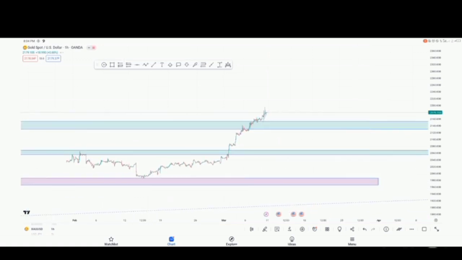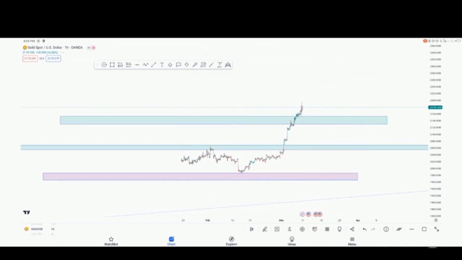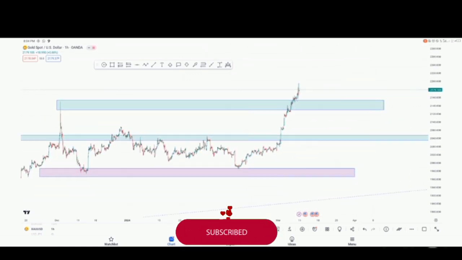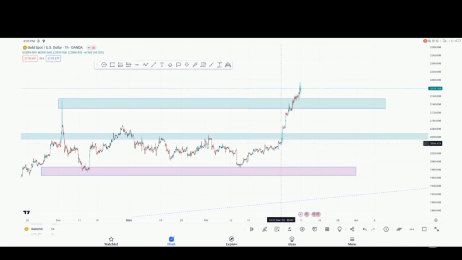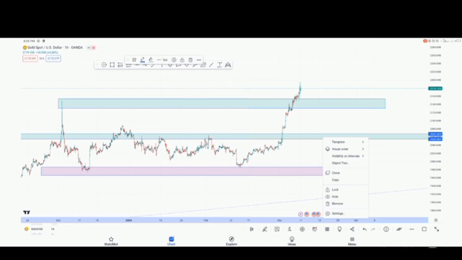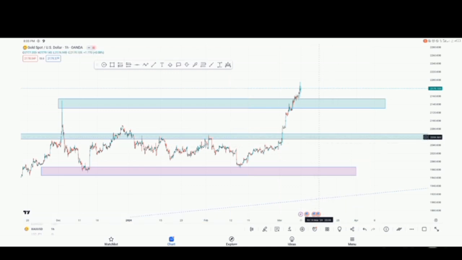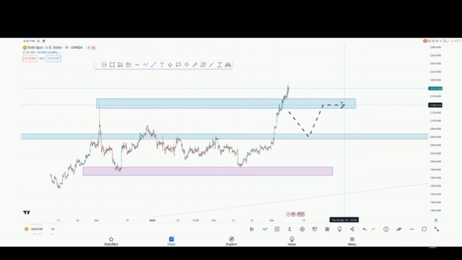So let's go down to the 1 hour time frame and see what we're expecting. Right here on the 1 hour time frame on XAUUSD, price has respected this zone for a while before breaking out. So we're expecting price to come down to this zone right here before continuing to the upside. What we're expecting should be something like this: a drop to this zone and then movement to the upside. So that's just it for the weekly forecast for XAUUSD.